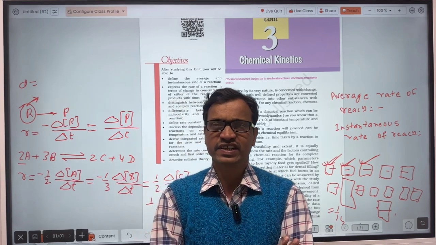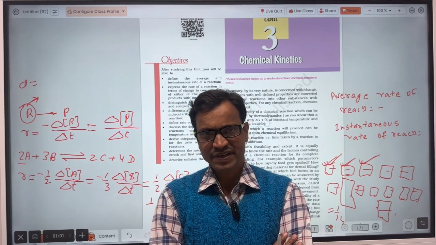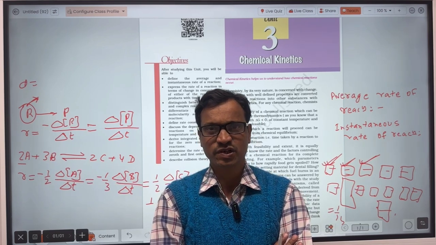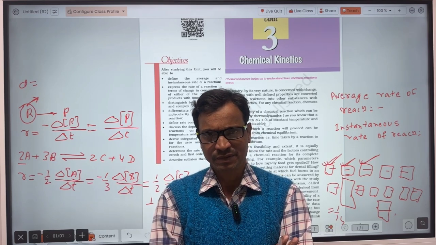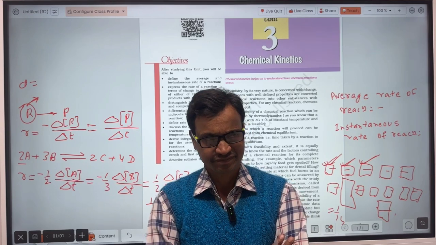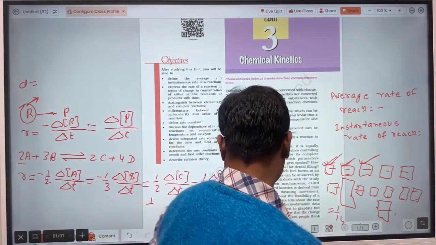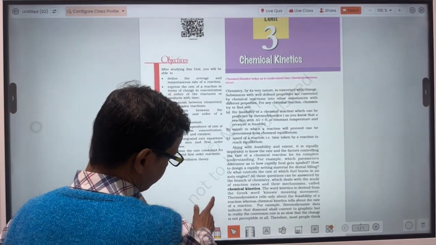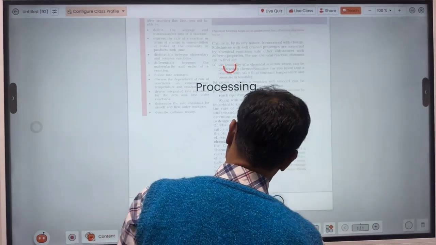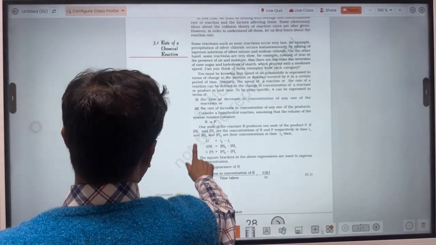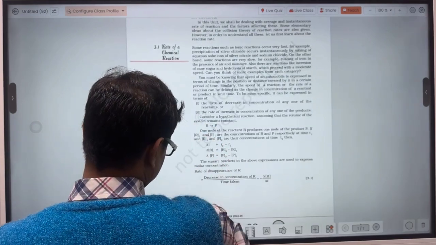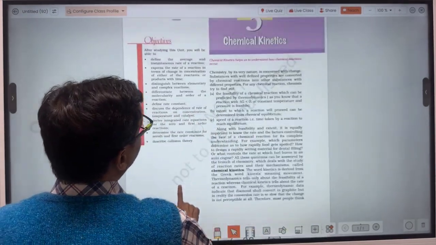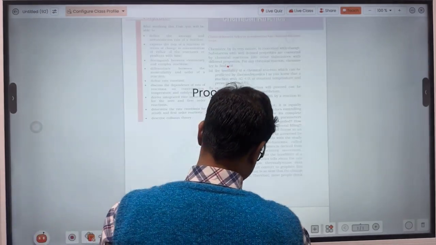In instantaneous rate of reaction, the time interval will be small, and in case of average rate of reaction, the time interval will be large. So that means instantaneous rate of reaction is the rate of reaction at a particular instant of time, and the average rate of reaction is the rate over a definite time interval.